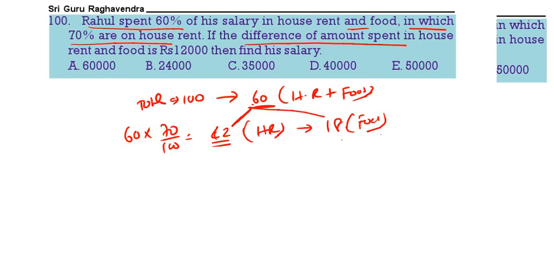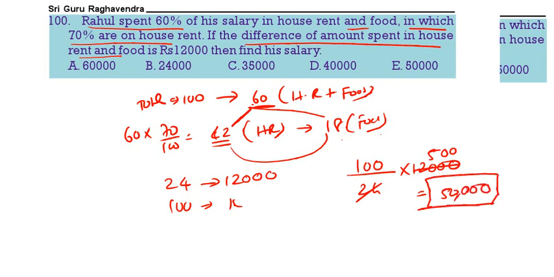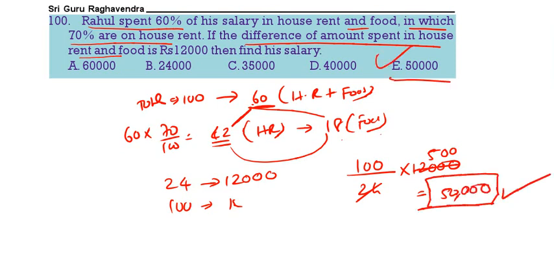The difference between house rent and food, 42 minus 18, that is 24, is 12,000. Salary 100 is equal to how much? 100 by 24 into 12,000. So 24 ones, 24 fives. We are going to get 50,000. This is the monthly salary. 50,000 is the monthly salary, so the option will be 5. 5 is the correct answer.